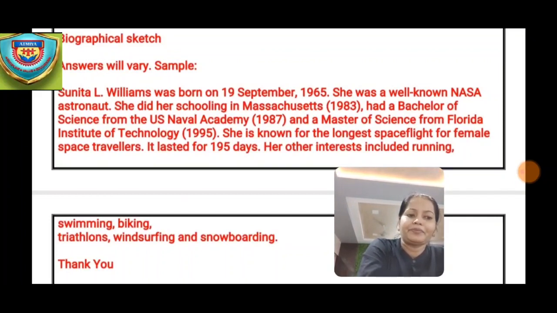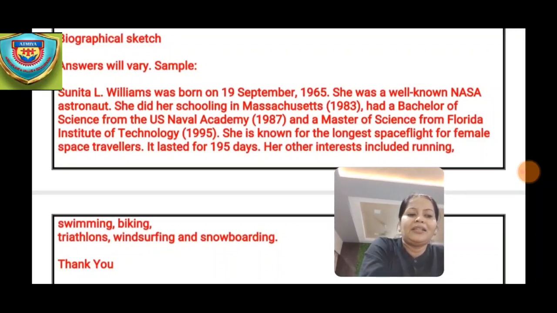1983, and she had a Bachelor of Science from the US Naval Academy in 1987 and a Master of Science from Florida Institute of Technology in 1995. She is known for the longest space flight for female space travelers. It lasted for 195 days.